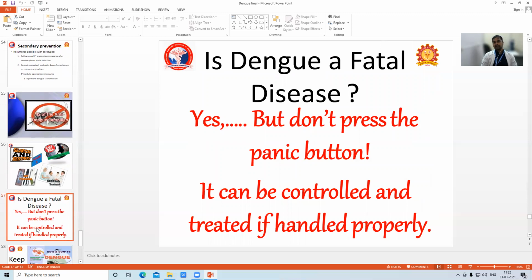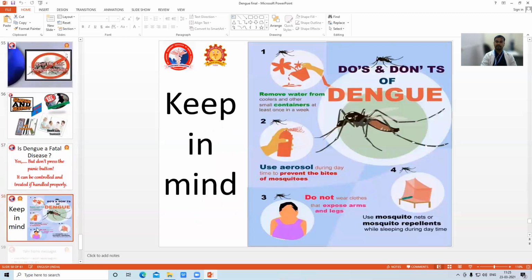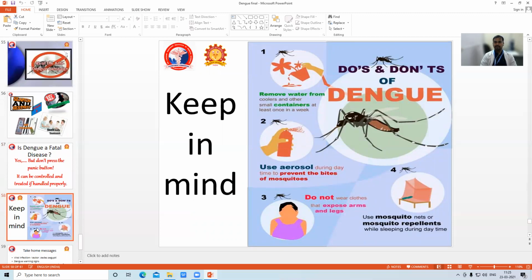Dengue is a fatal disease. Yes. Don't press the panic button. It can be controlled and treated if handled properly. So keep in mind the do's and don'ts. Do remove water from coolers and other small containers at least once a week. Do not wear clothes that expose arms and legs. Use mosquito nets or mosquito repellent while sleeping during the daytime.